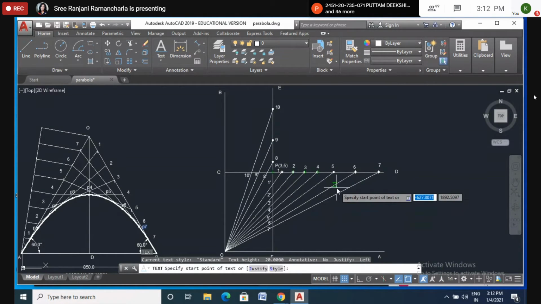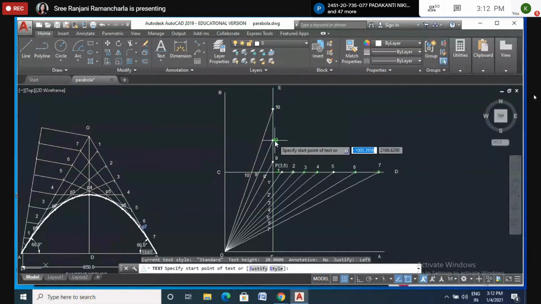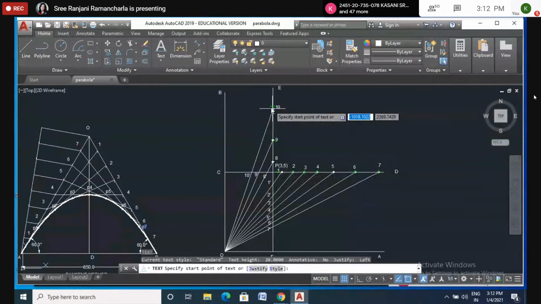Is it clear? Now name those points as 1, 2, 3, 4, 5, 6, 7, like that. And from P to E also, take 2 or 3 points as I have taken. You can take 1 centimeter difference, or you can also take them randomly. Okay, I name them as 8, 9, and 10.